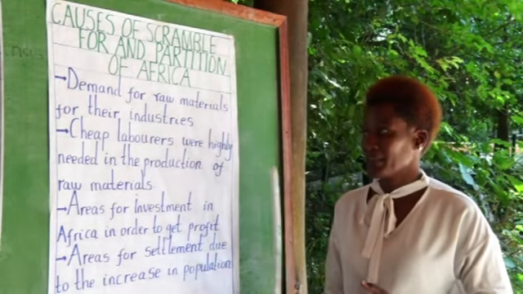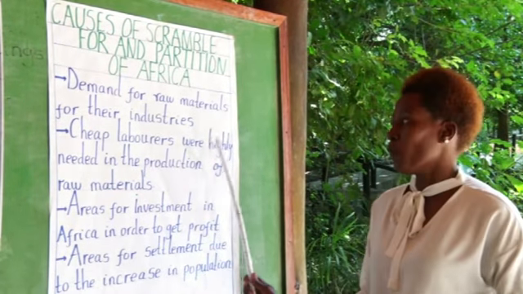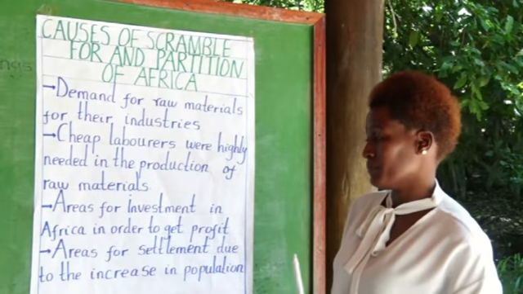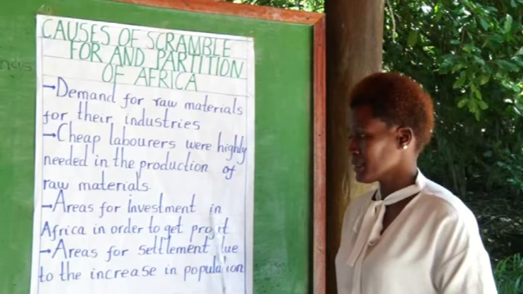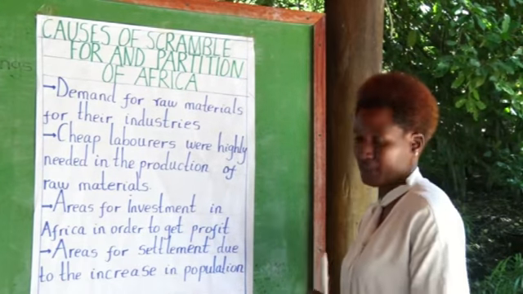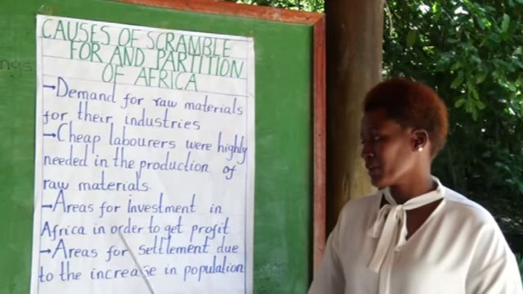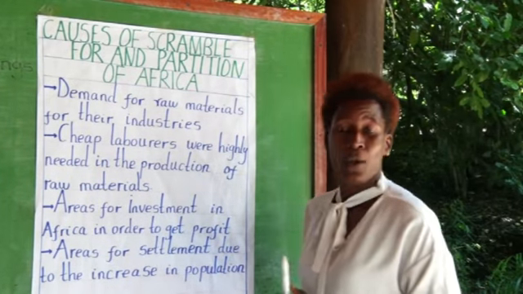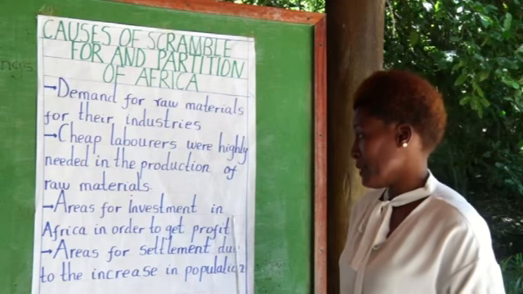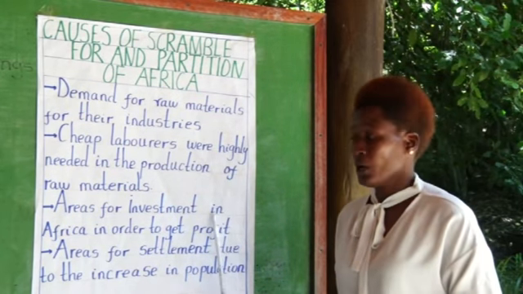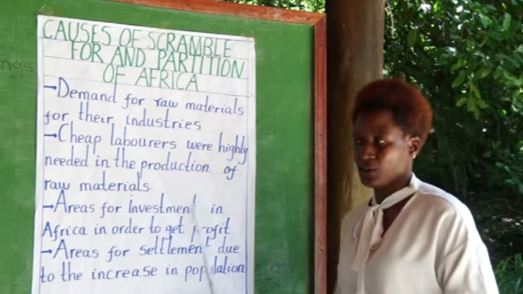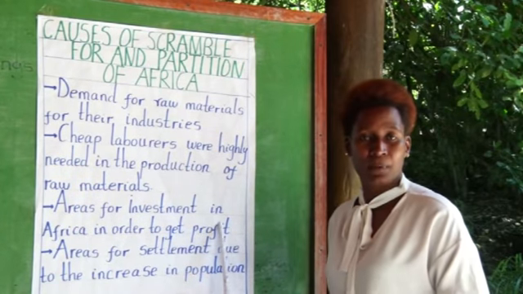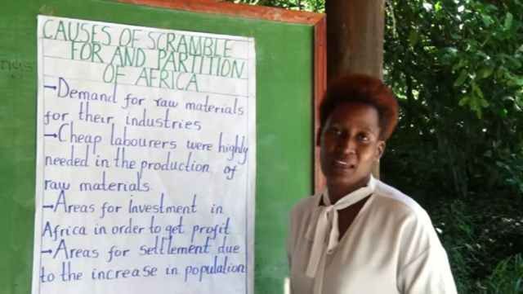So the point is telling us cheap laborers were highly needed in the production of raw materials. Point number three: areas for investment in Africa in order to get profit. Europeans were looking for areas where they could invest. And remember, I told you from the beginning, all this investment that the Europeans wanted to make here in Africa was to get profit, and the profit was to be taken back to Europe, where they had introduced a lot of industries.